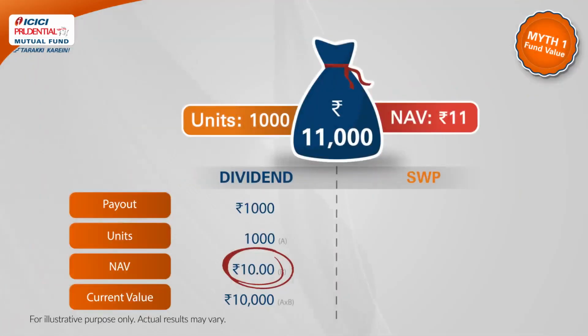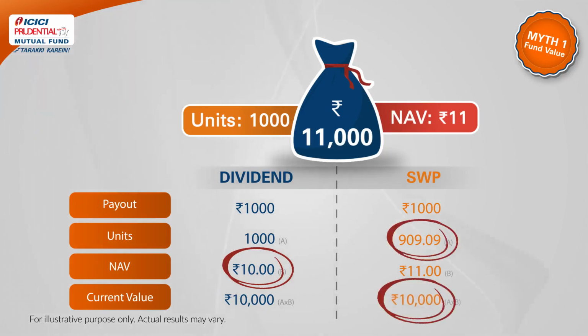In case of an SWP, the NAV stays as is, and a certain number of units are redeemed for the payout of Rs 1000, basis the prevailing NAV of Rs 11. That is, number of units will be reduced to 909.09. The current value of your investment post-payout is Rs 10,000. Even though the number of units have reduced post the SWP, the current value has not been affected.